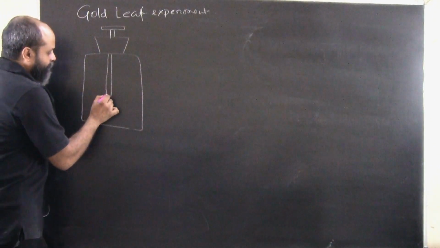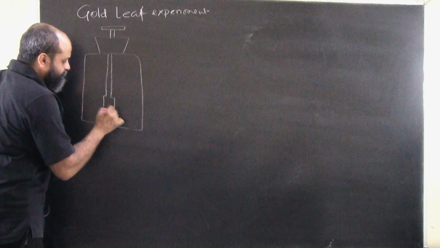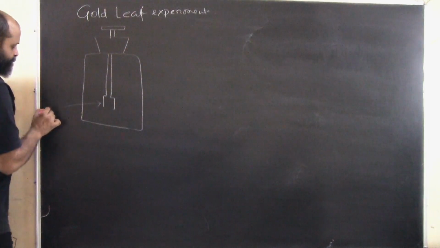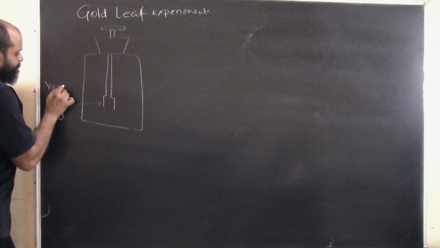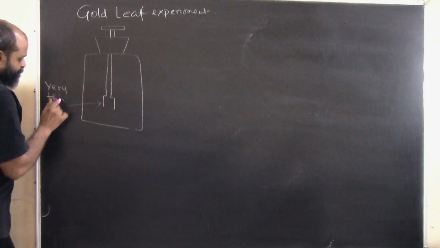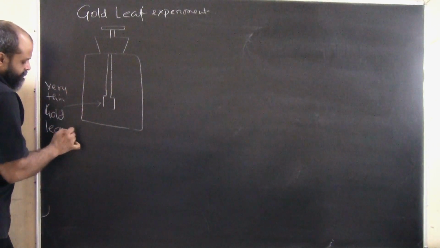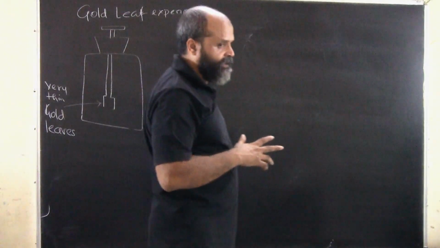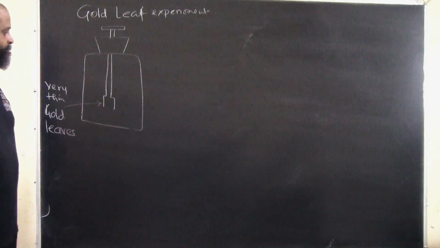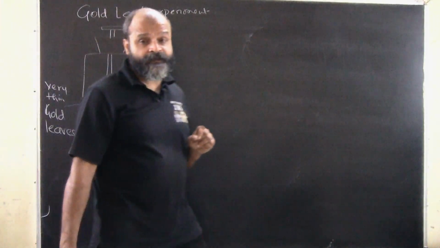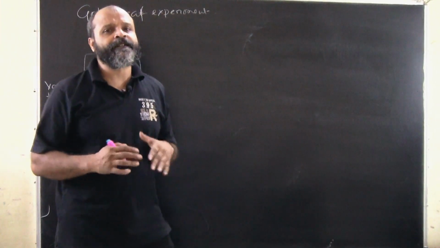Now on the end of this rod we have thin gold leaves. These are very thin gold leaves. Why are they taken as thin? This is something that we will understand in the later part of this chapter, why only thin surfaces are concerned. See, you can understand this by this.